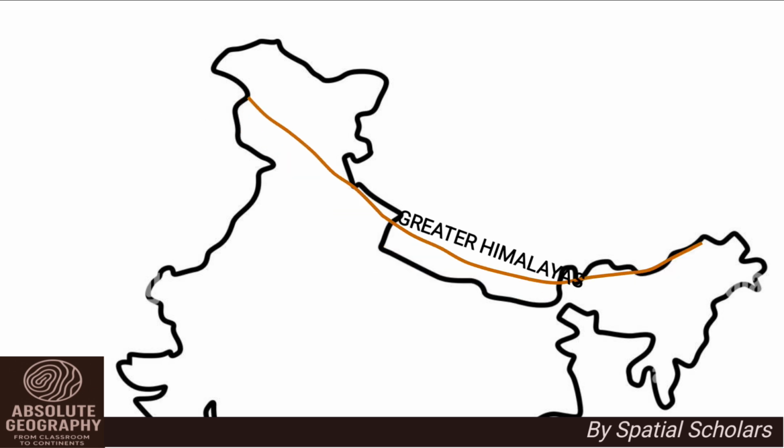Starting with Himadri, also known as the Greater Himalayas. This is the highest range with an average height of about 6,000 meters. It remains snow covered throughout the year and contains some of the highest peaks in the world, such as Mount Everest and Kanchenjunga. It also has important glaciers like Gangotri and Kedarnath.